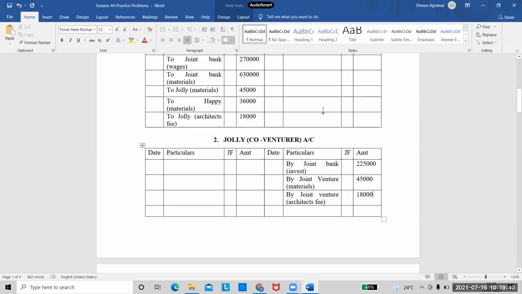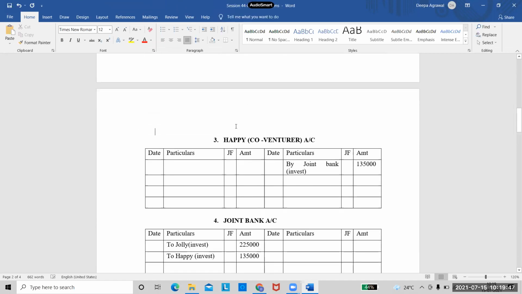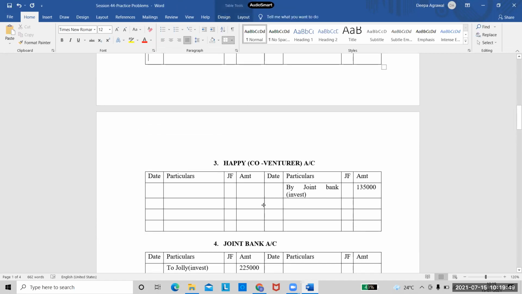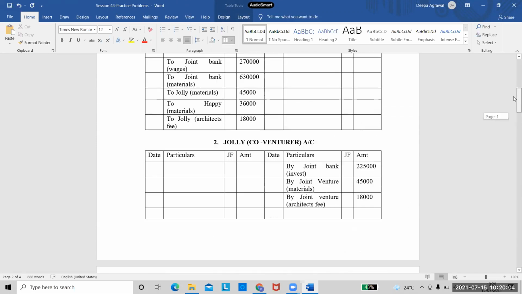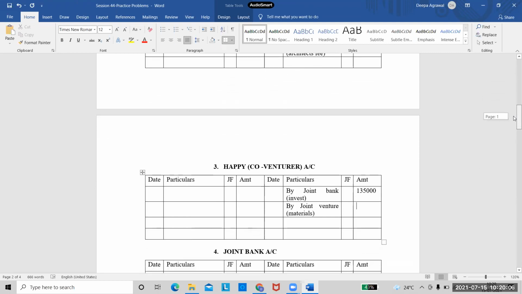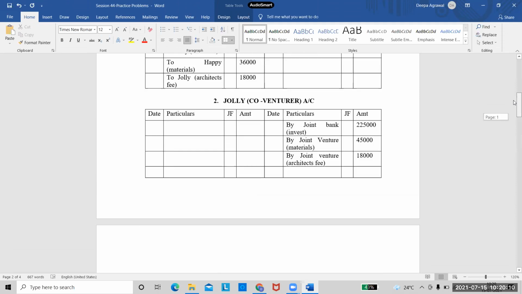We have something in Happy's account also. So we will transfer in Happy's account also. Okay, so Happy's account also I'll write by joint venture. Again, this is also materials. And what is the amount of materials which Happy has given? It is 36,000. So we have transferred the entries in the co-venturers account.